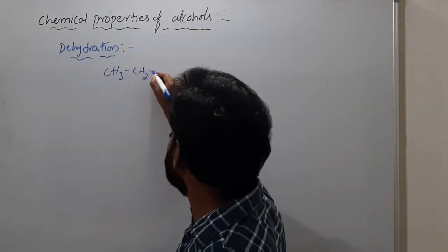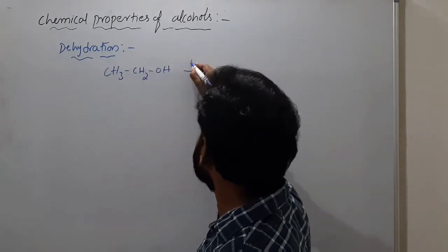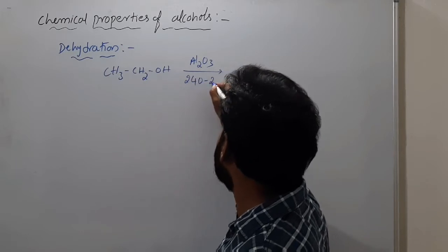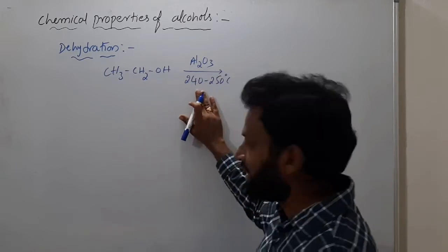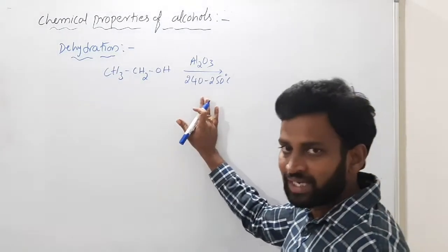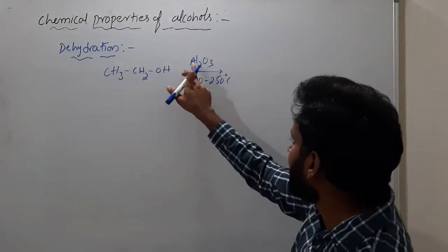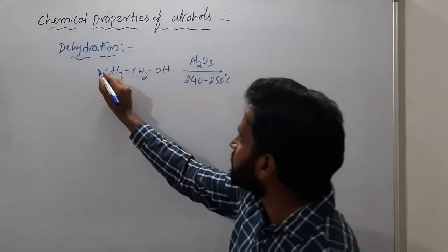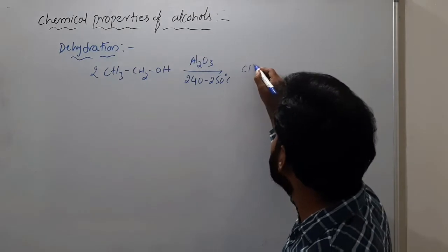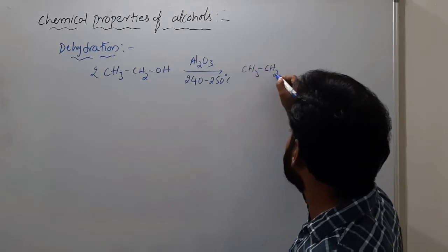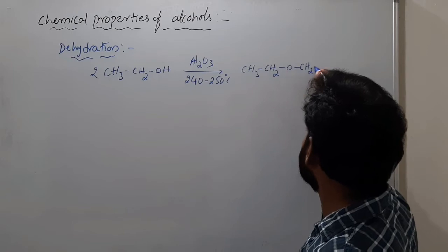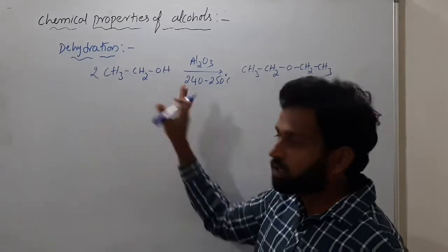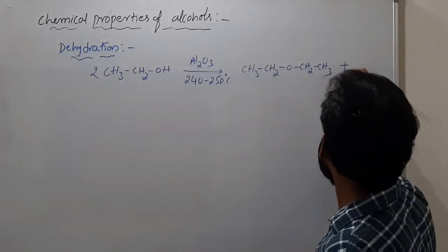So take CH3CH2OH. If I am using Al2O3 at 240 to 250 degrees Celsius, if the temperature is given as 240 to 250, Al2O3 is given, and alcohol is the reactant, then ether is the product. So we have to take 2 moles, that is CH3CH2OCH2CH3. What happened here? From 2 moles of alcohol, water was removed, H2O.